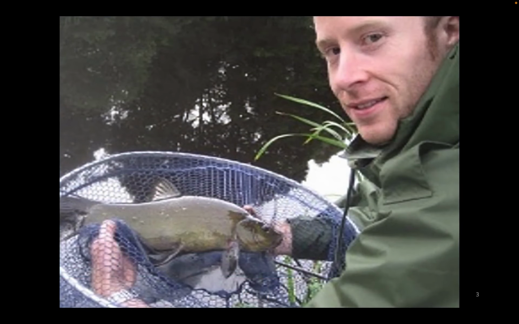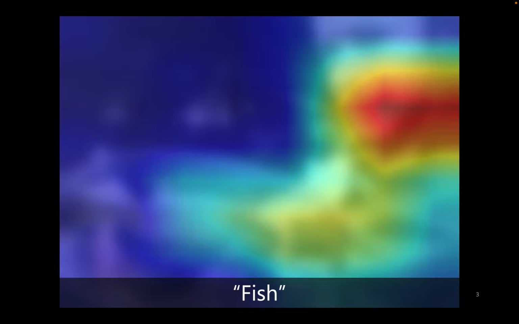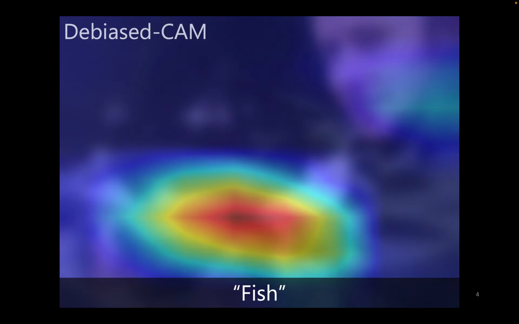However, when images are distorted, such as under image blur, although the model can still recognize fish, the saliency map becomes deviated and misleading by highlighting the man's face area, and we consider it as biased CAM. We solve this problem with Debiased-CAM, a self-supervised training approach that helps the CNN model to generate less deviated explanations on distorted images.